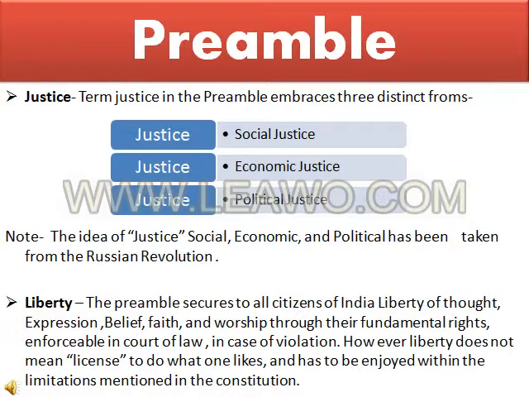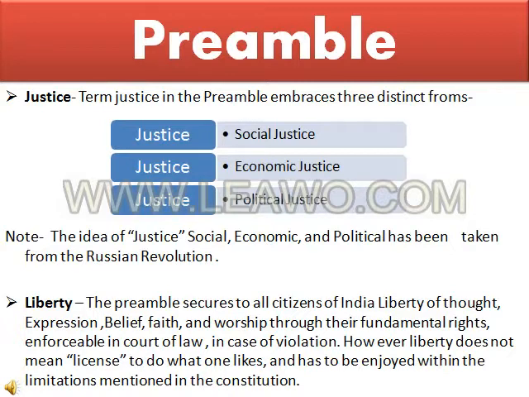Means the Constitution of India provides its citizens belief, faith, and worship and expression. Means we have got rights of expression. We are free to express ourselves. We have got our right to speech. We have got the right to speak anything. Okay, but I'm sorry, mind the word anything. Now we are not allowed to use this word anything.